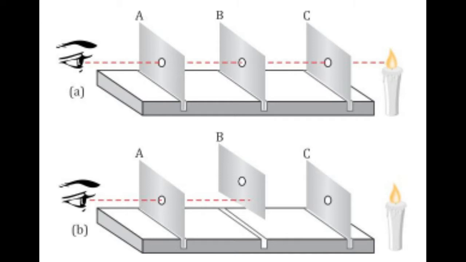Here we place cardboards in one line and one candle is placed at the end of these cardboards. There is a hole in all the cardboards at the same level. So when we look at the candle from one end, we can easily see the candle through all the holes because all the holes lie in a straight line. But if we change the position of one of the cardboards in between, we cannot see the candle. Why? Because when we shift one cardboard, we are blocking the path of the light and we cannot see the candle, because light travels in a straight line. So this is one property which is responsible for eclipse.